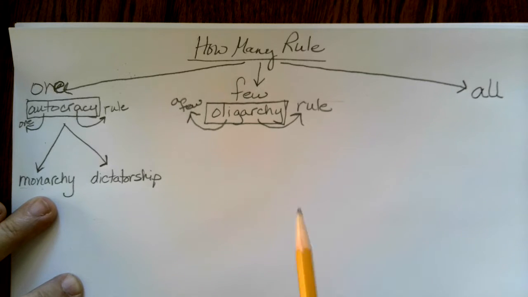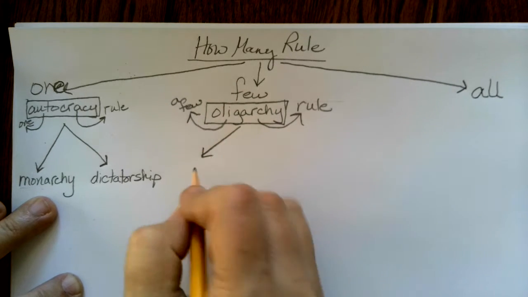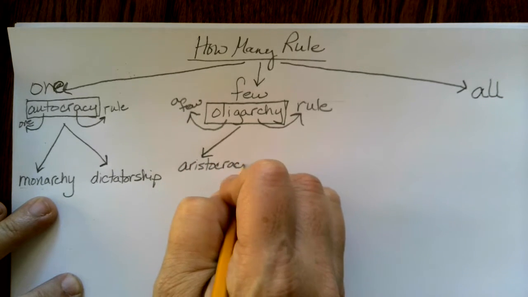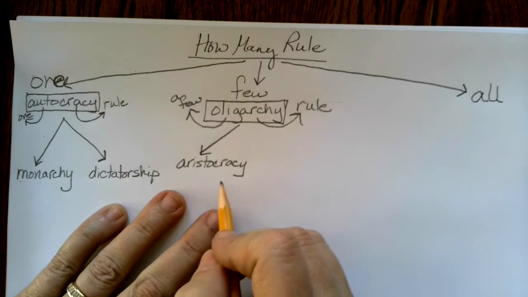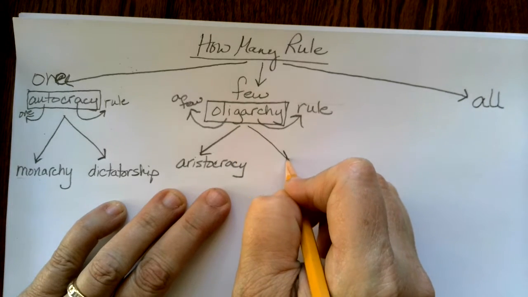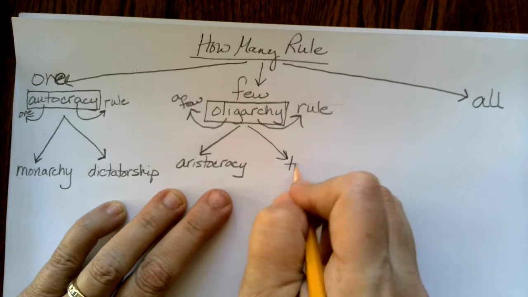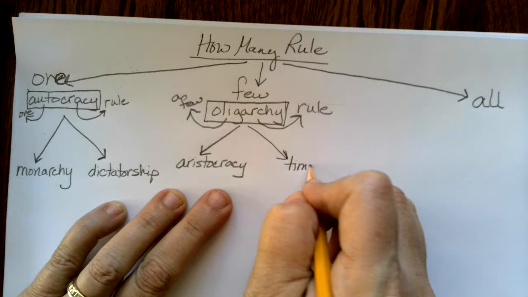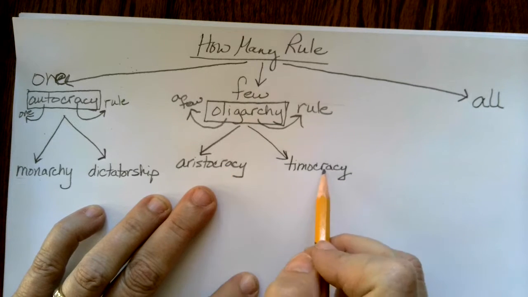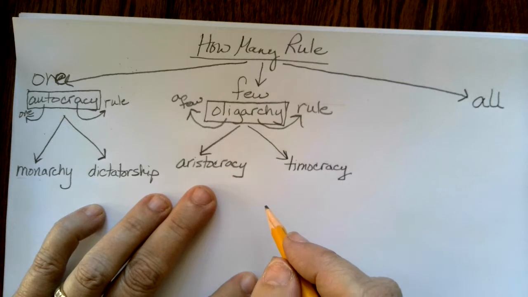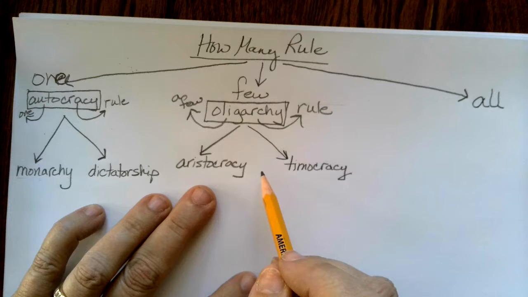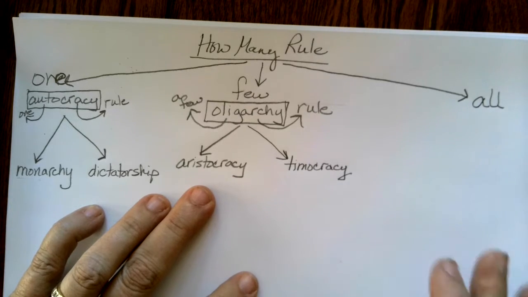And there are 2 main kinds of oligarchies. One is called an aristocracy. And if you like Disney, this might remind you about the Aristocats movie. And then the other kind of oligarchy is called a timocracy. And again, we've got kratia, these both mean rule. And again, we'll talk a little bit more about these later and what exactly makes the difference between them.